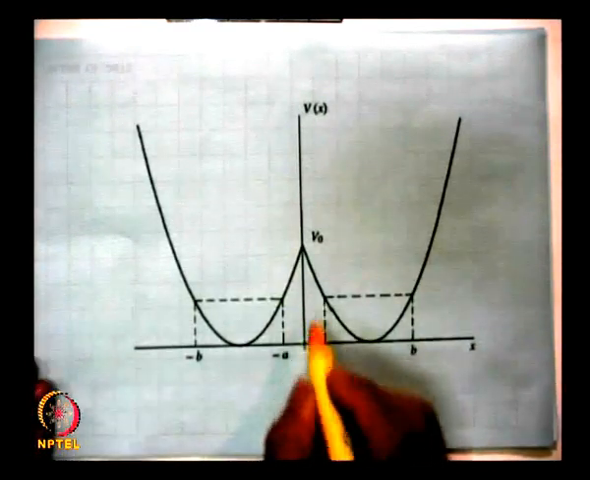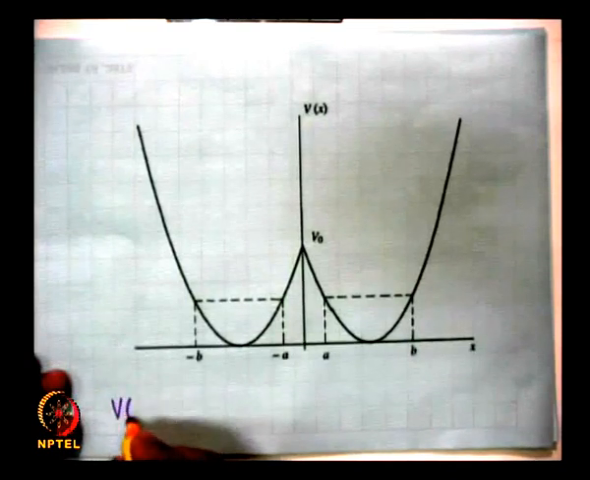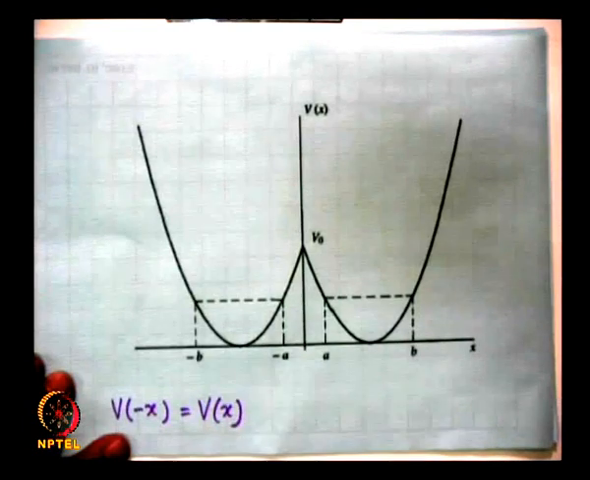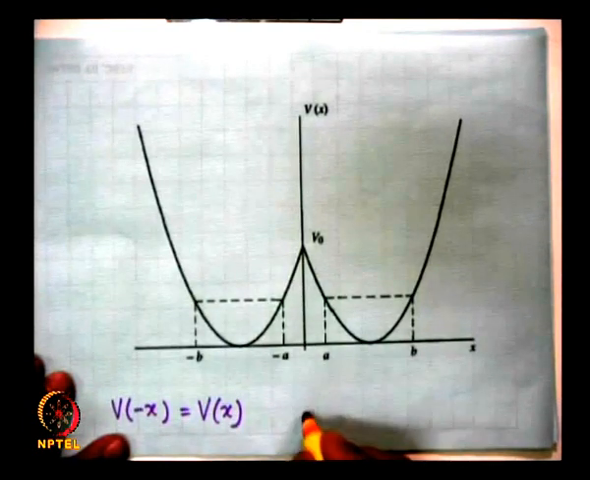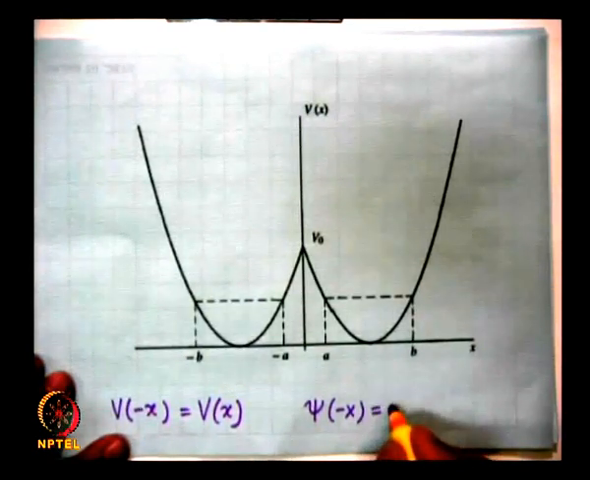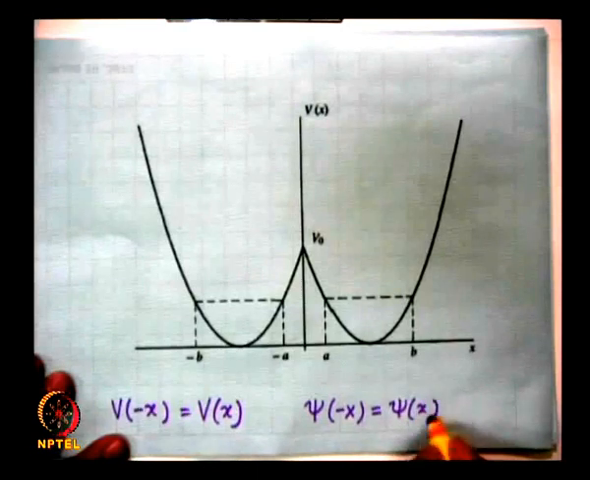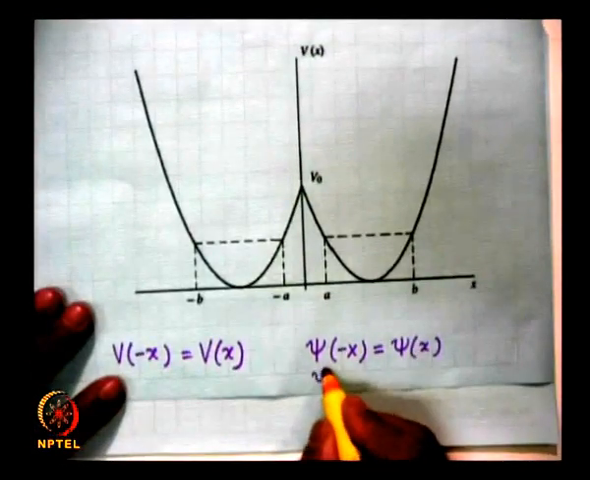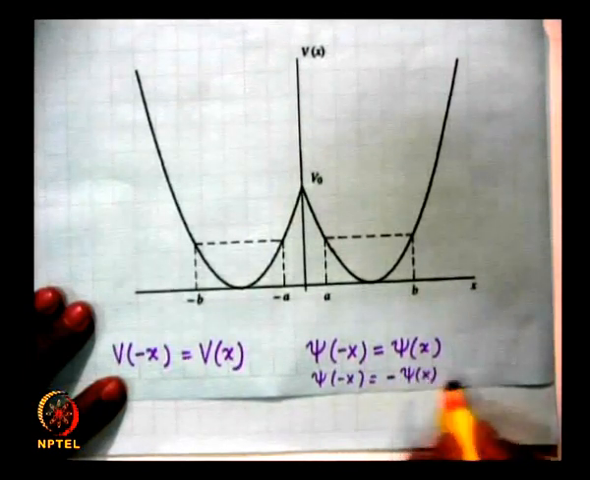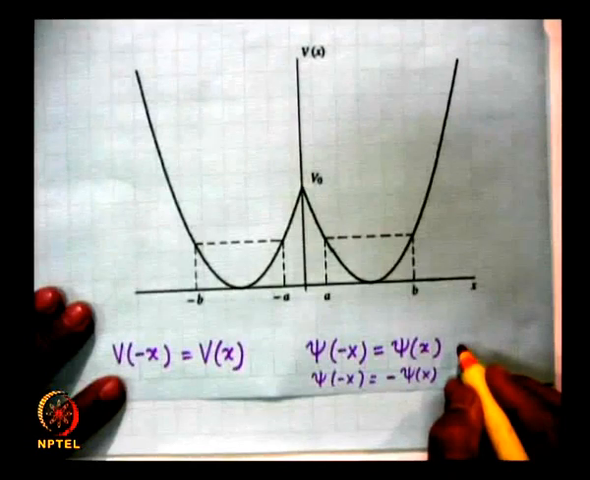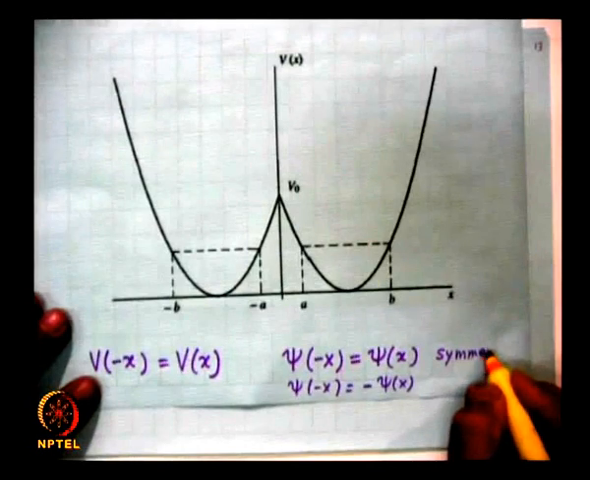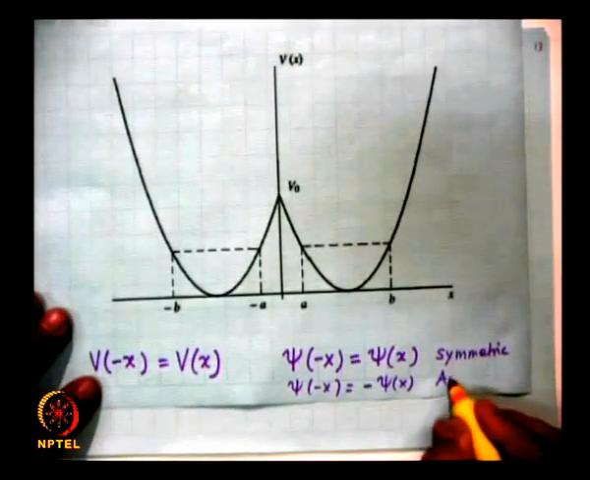So, since V of x is a symmetric function of x, that is V of minus x is equal to V of x, therefore, my wave functions are either symmetric or anti-symmetric. So, either psi of minus x is equal to psi of x, or psi of minus x is equal to minus psi of x. So, this is a symmetric function of x, or an anti-symmetric function of x.